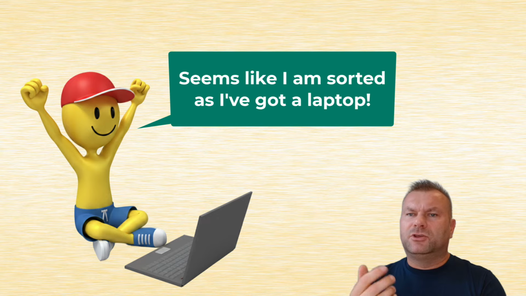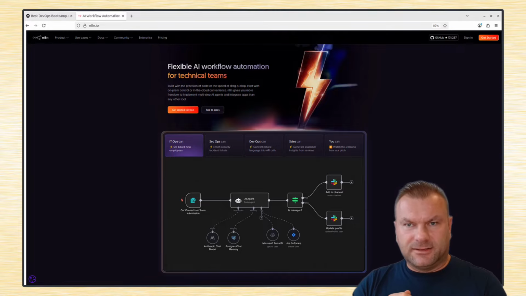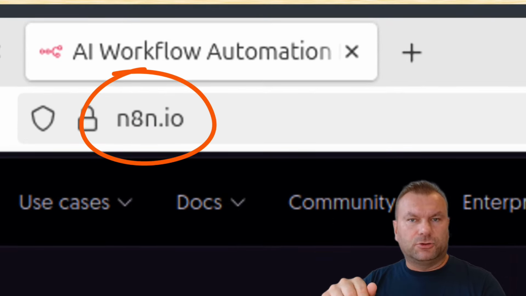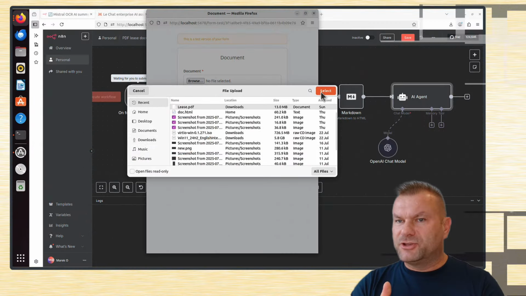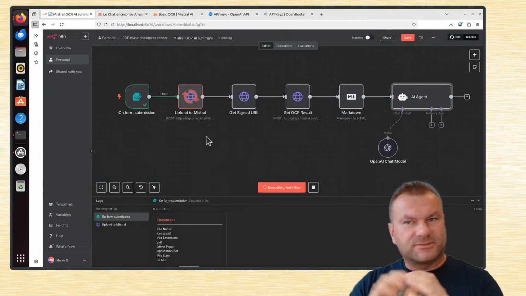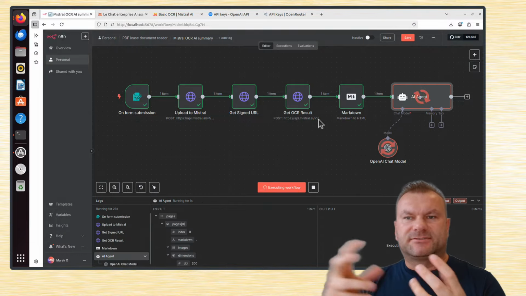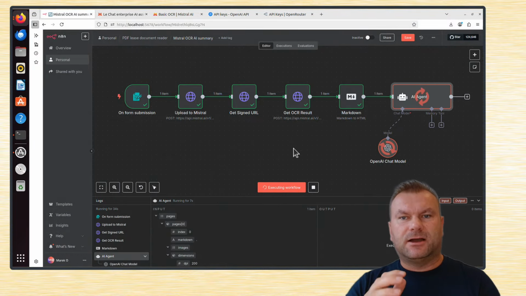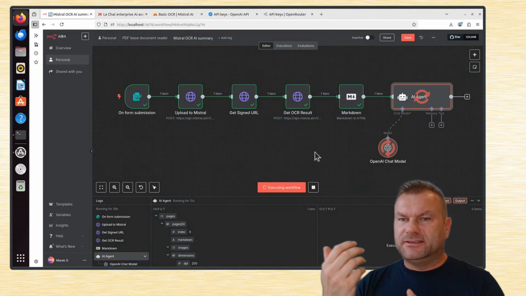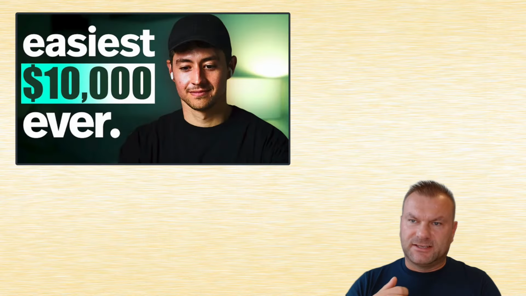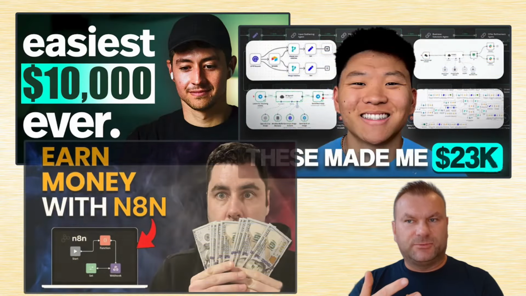In this training, you will learn how to run n8n as a native cloud solution or locally on your laptop, how to build automations, how to build AI agents, all step by step as I said, and how you can connect your favorite apps and services together to save you hours and hours of time. You will also see how to build AI solutions that you can even sell to other businesses.